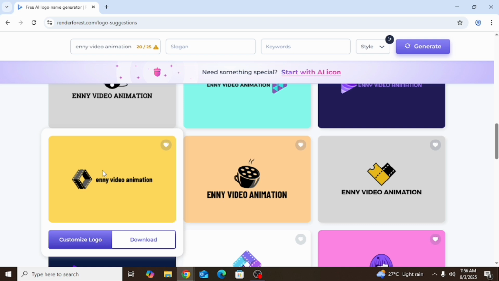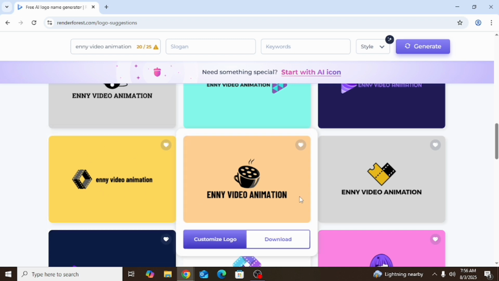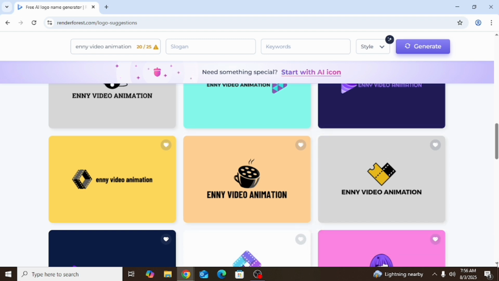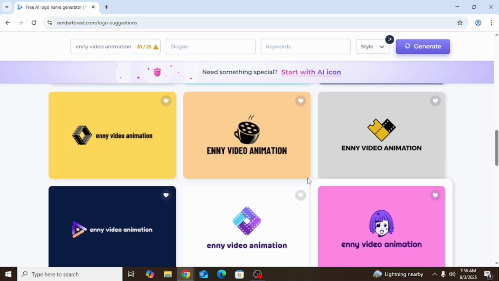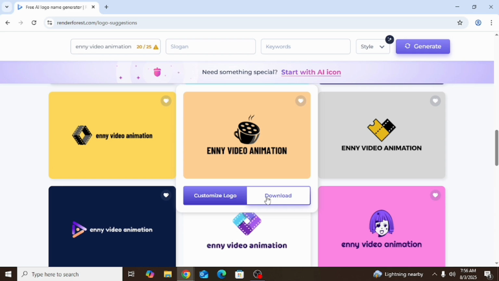You actually want to be posting your content. You can just come to Render Forest here. Once you already know the name, you ask ChatGPT for a name that suits your niche, and then you come to Render Forest here and generate your logo from it. Once you are okay with the logo Render Forest has brought out for you, you just click on it and download it. That's all. You can also use your Canva as well. I already have a video on how to generate your brand logo from it.